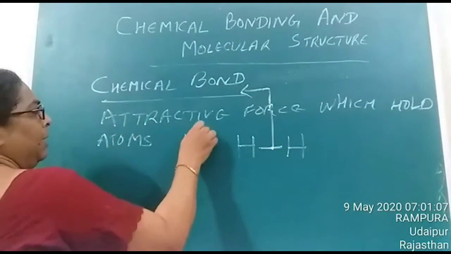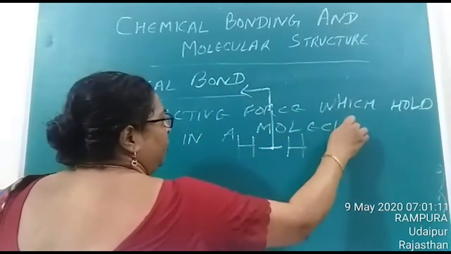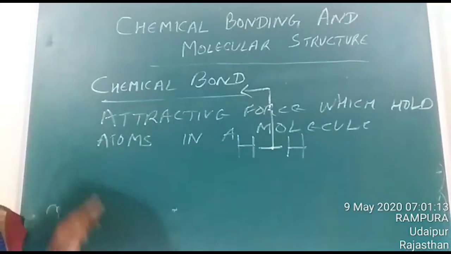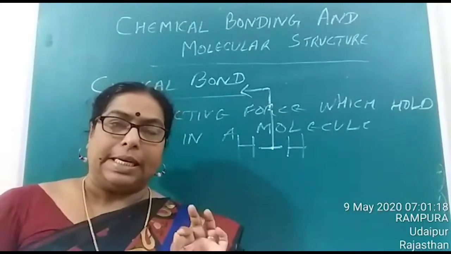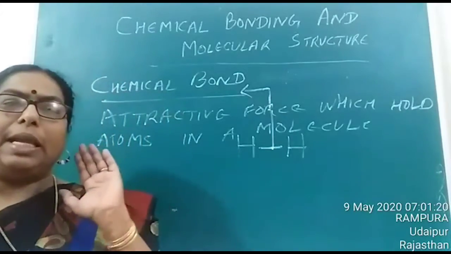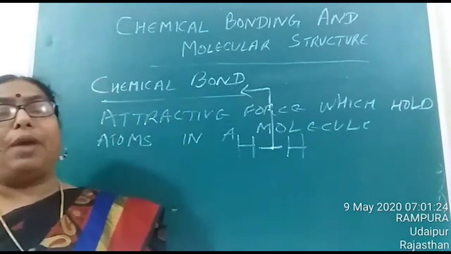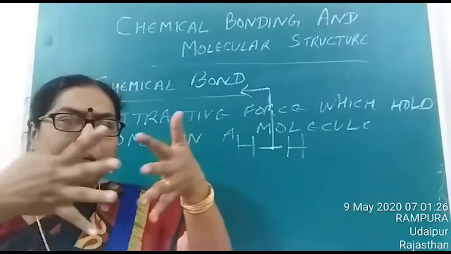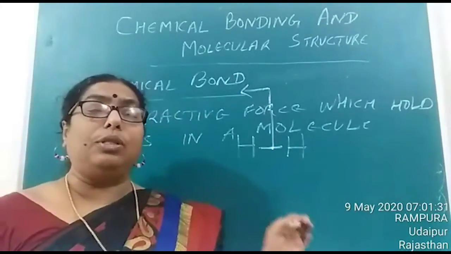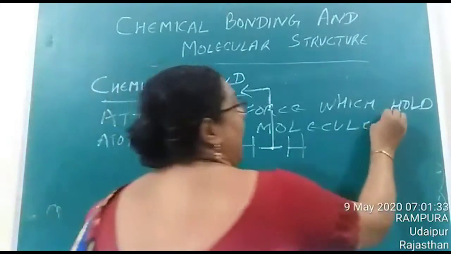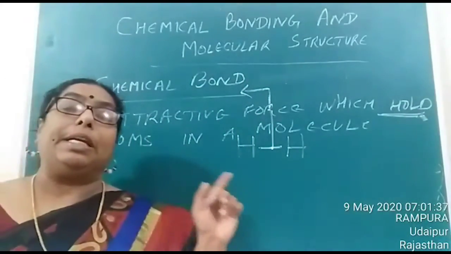Is it clear? So the attractive force which holds atoms together in a molecule is termed as a chemical bond. Whether they are the same type of atoms or different types of atoms, when you have to hold them together, that binding force or attractive force which holds these atoms together in a molecule is termed as a chemical bond.